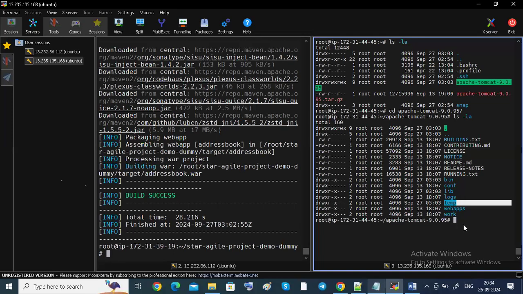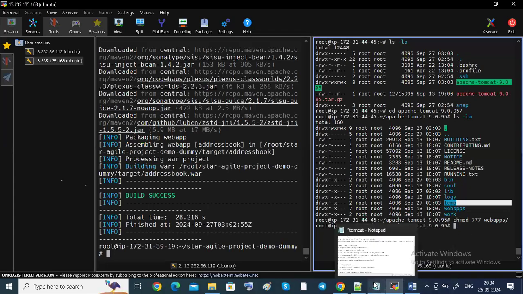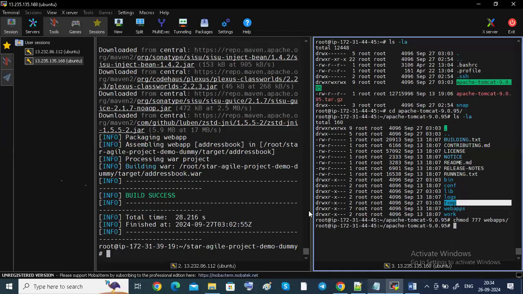Okay. So I'm going to give webapps full permissions. Webapps, guys. Okay. See, I told you we have a Tomcat. We have to remove the allow tag or valve tag. So if you want to remove it, there are some directories there. After that, I'm going to cd webapps. Okay, ls. There is a manager. You can see here, manager will be there.